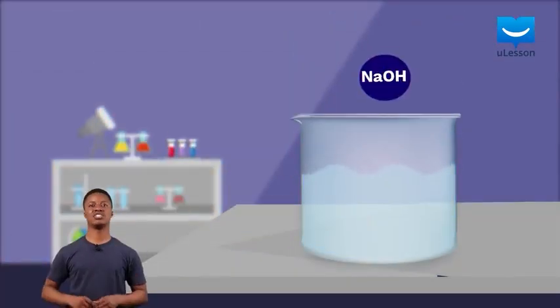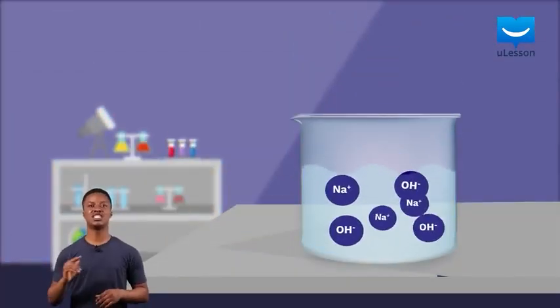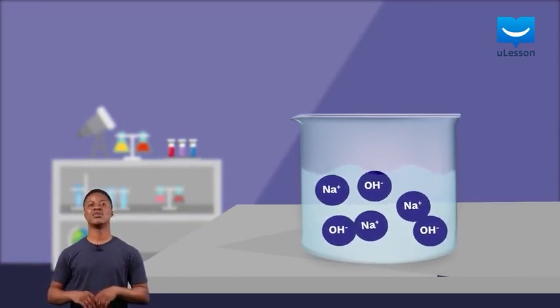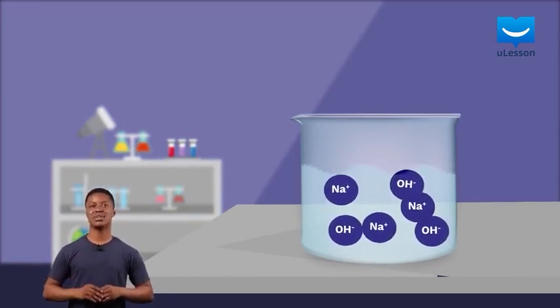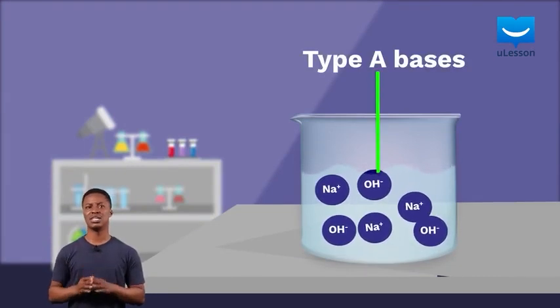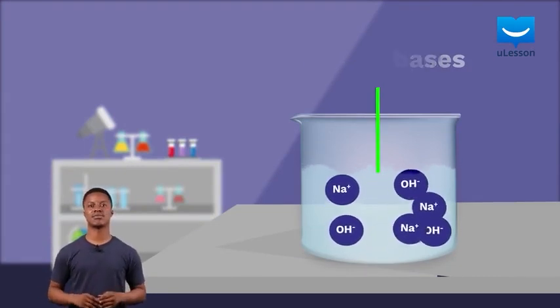The first way is to release this hydroxide ion from themselves, like sodium hydroxide, a common base, does in water. Now, not all bases behave this way. To differentiate it from other bases, let's call these kinds of bases type A bases.